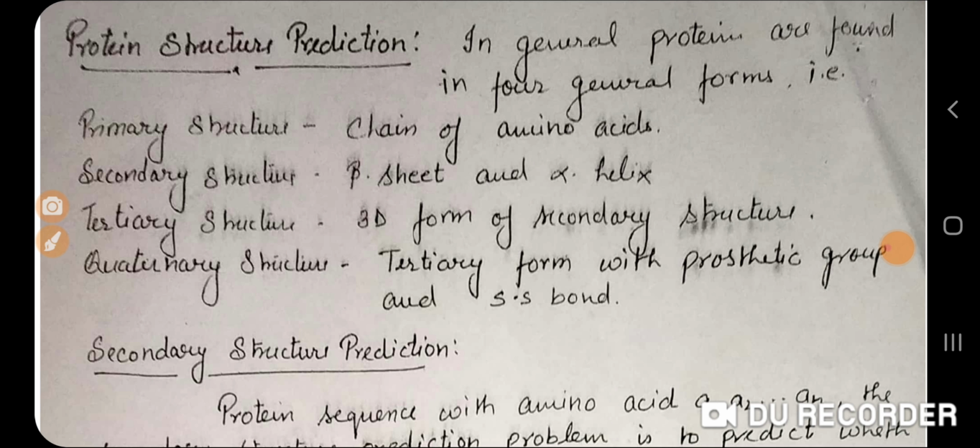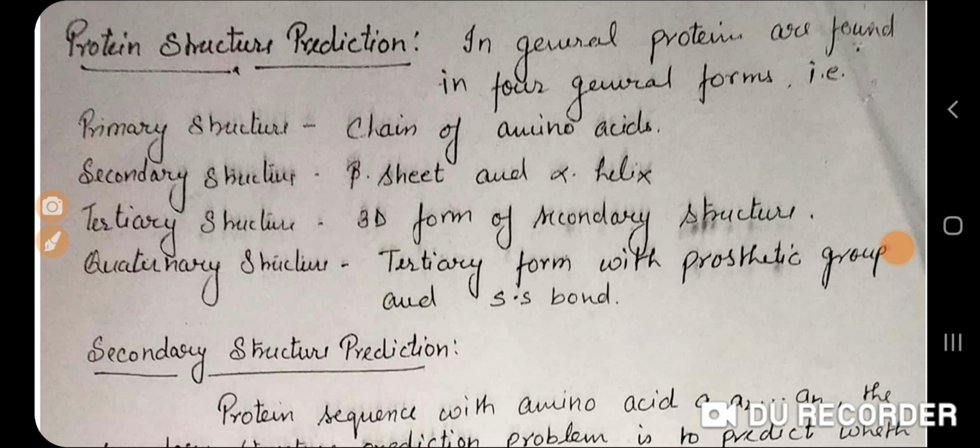Whenever binding between a macromolecule or a micromolecule takes place, the molecule must be in a three-dimensional form. Because the three-dimensional form of a protein will provide you the binding sites, or you can say groups, either a minor groove or major groove or active site, whatever it is, you will get such a form in the tertiary structure of a protein. So the tertiary structure of a protein is a functional form, and it is very important to understand any biological behavior or biological function of a protein molecule.